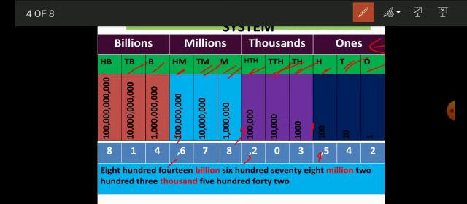Now how to read the number? First you read the 3-digit number 814. Then you read the periods. Now see, 814 billions, 678 millions, 203,542.